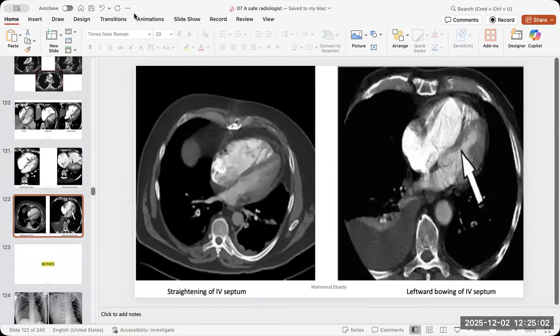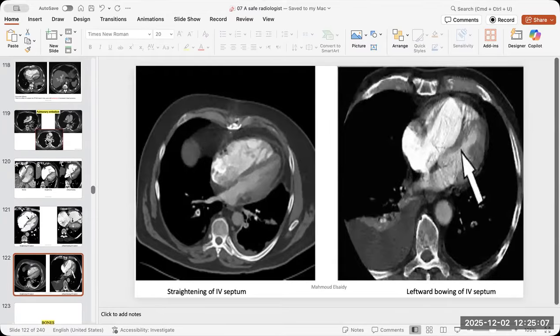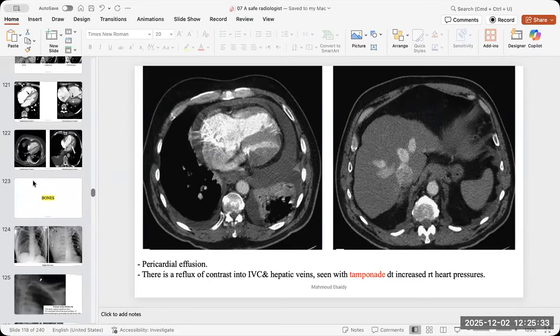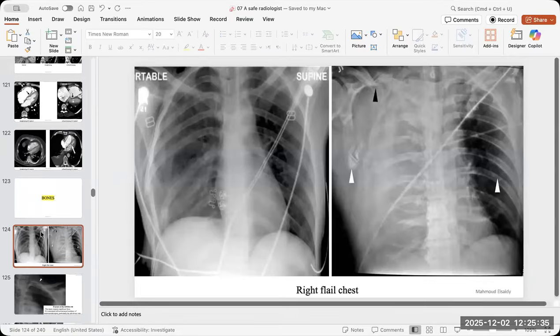How to recognize cardiac tamponade on imaging? As we saw, the heart itself is constricted. The ventricles are not in their regular size, and there is no flow to the heart. No flow to the heart means that the contrast will stay in the superior vena cava or inferior vena cava like that. There will be, from the history also, severe hypotension and this stuff. So don't forget that.